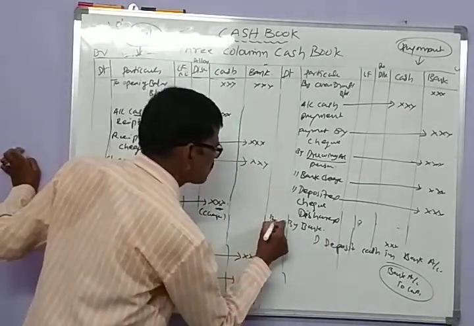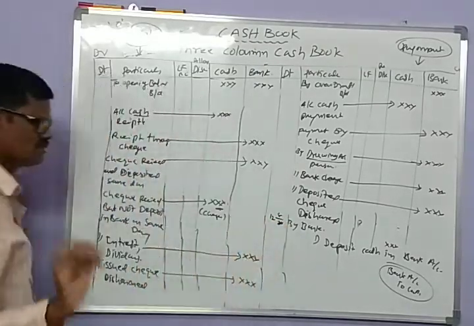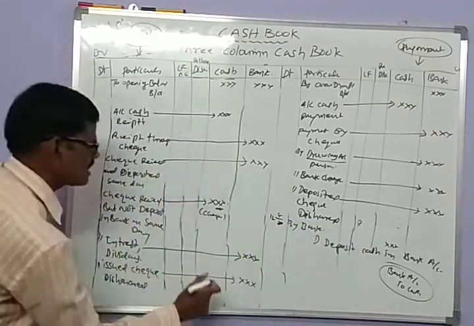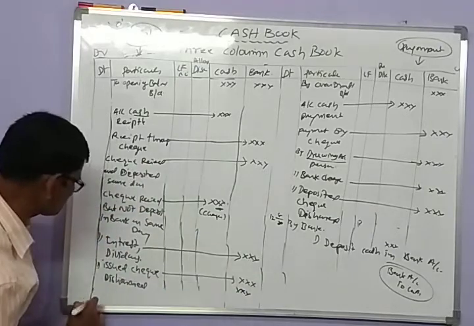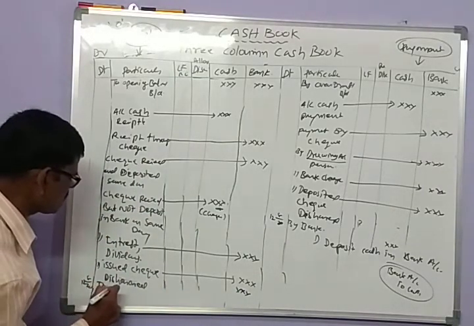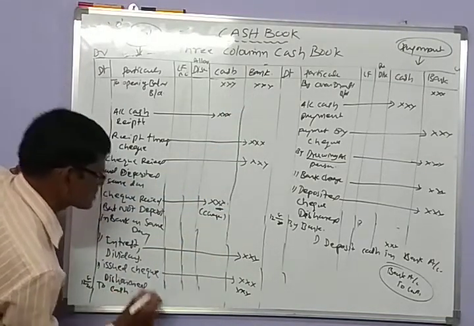Suppose it is 12/8/2020. The cash is withdrawn and immediately deposited in the bank, so you enter it on the same day, 12/8/2020. What is deposited? It is cash.